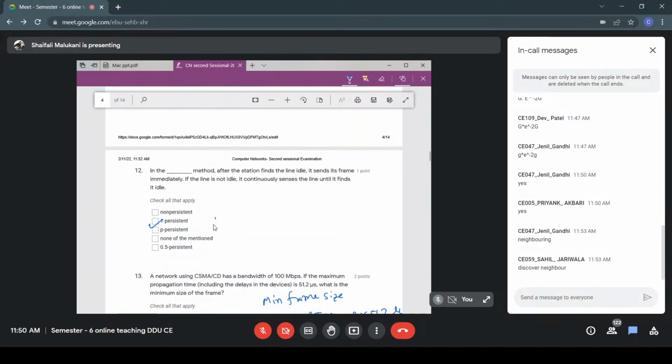So which method is it? No, no, it is one persistent. P persistence is what? Once you find the line idle, you send with the probability of P. One persistent is what? You send with the probability 1. P is 1, that is, you will send it anyway. That is the one persistent method. Yes, Prince, it is the one persistent method.